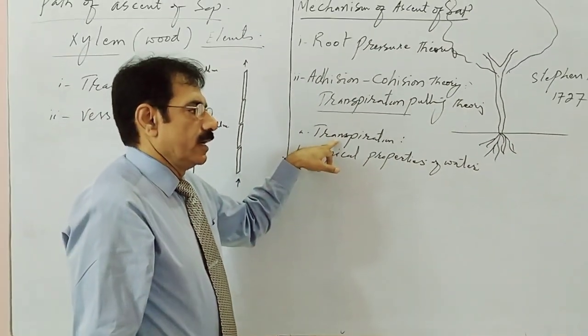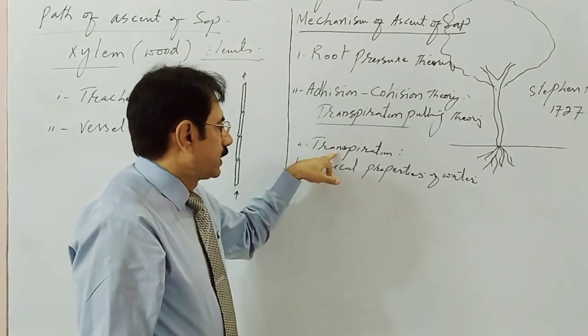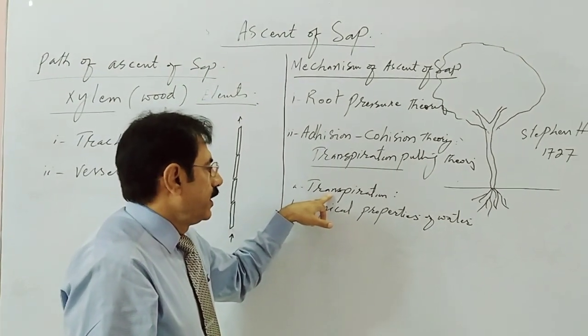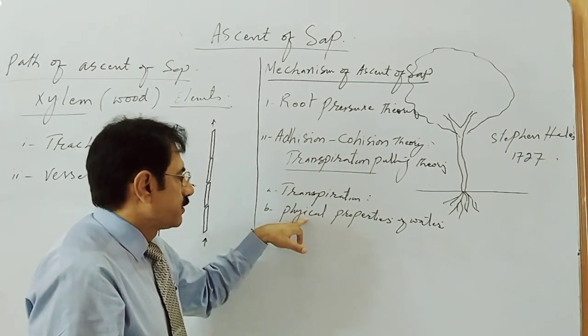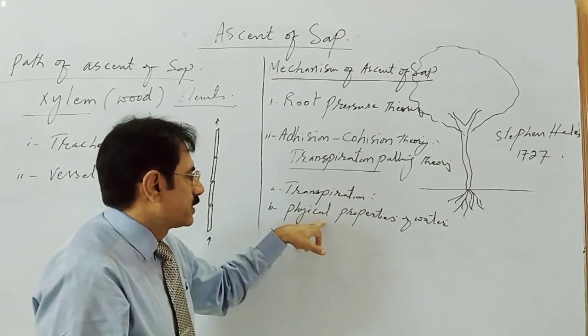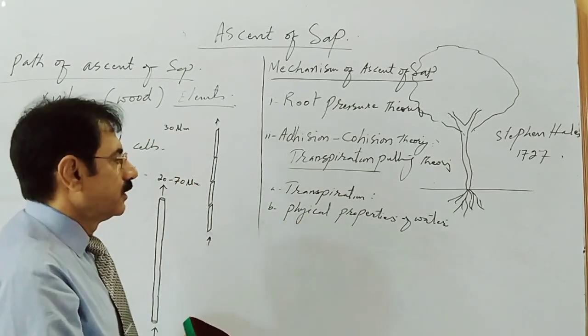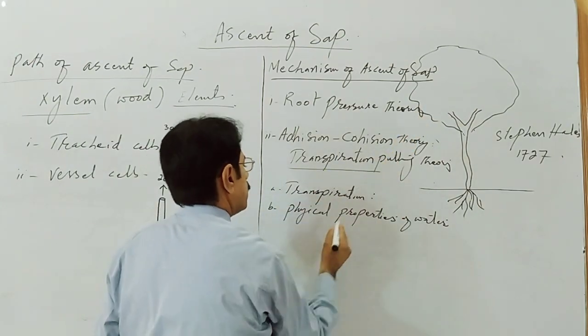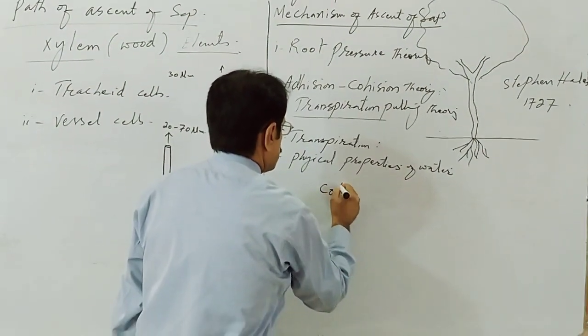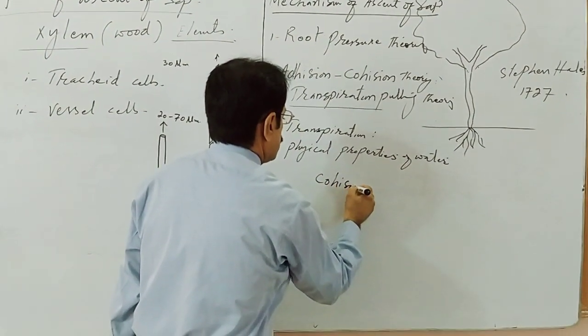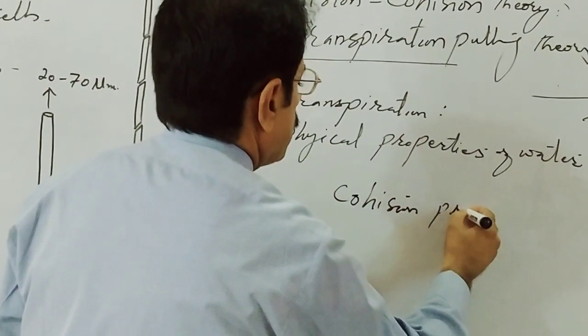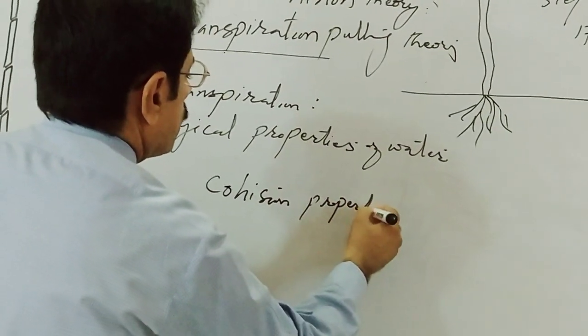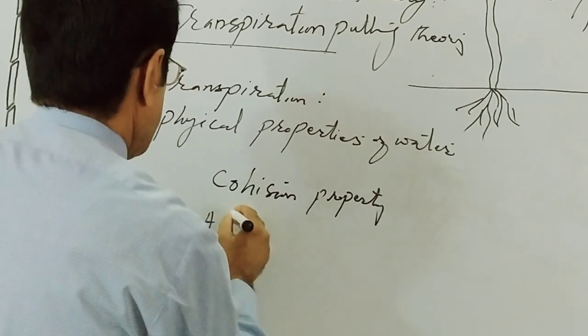This is directly related to the environmental temperature. And the other is the physical properties of the water molecule. There are two: cohesion property and adhesion.